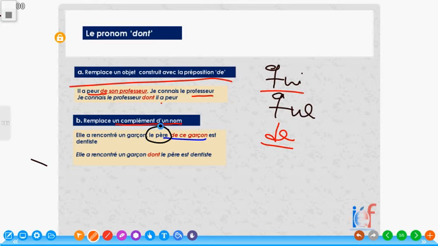So she met a boy. The father of this boy is a dentist. Of this boy is complementing the father. So I replace de ce garçon with the word dont. Elle a rencontré un garçon dont le père est dentiste.